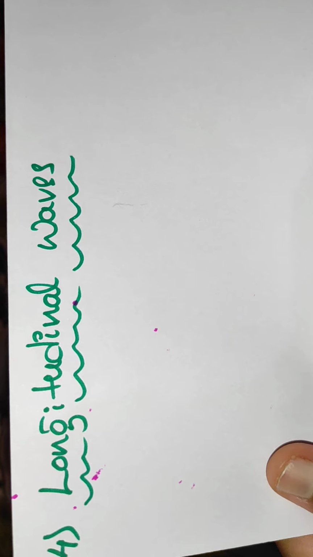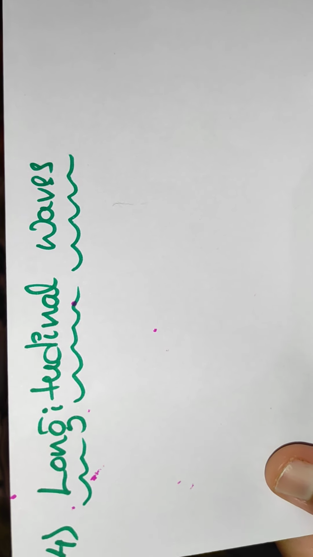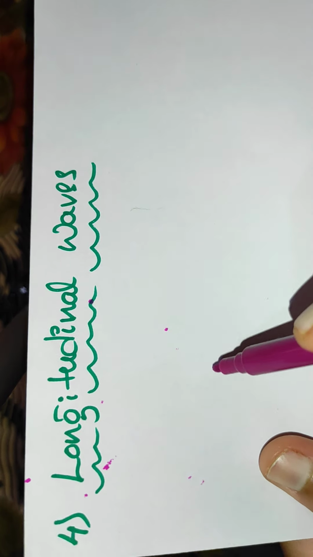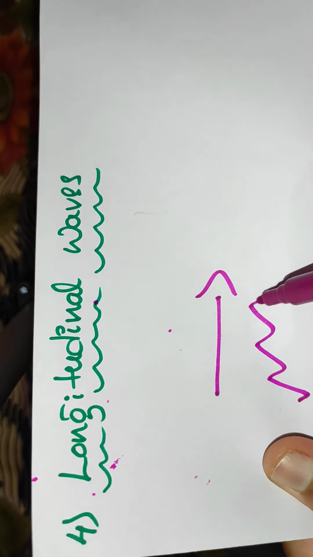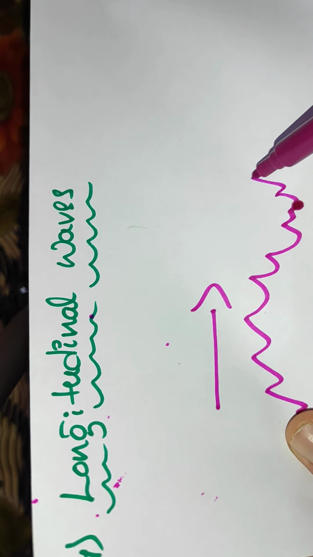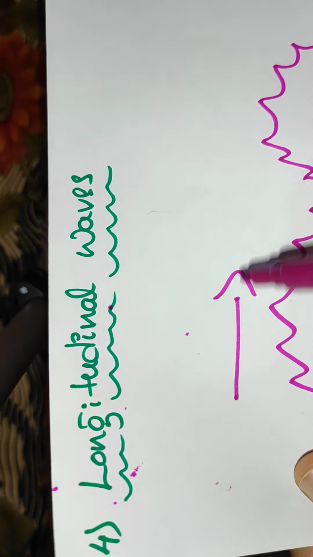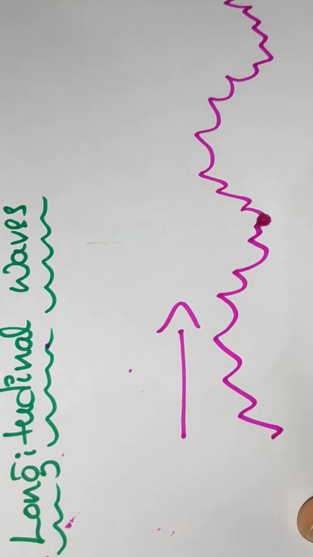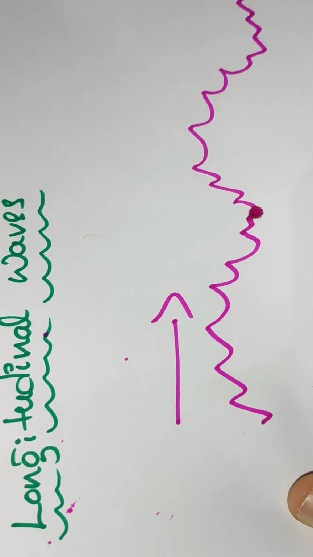But in longitudinal waves, the disturbance moves in the same direction in which the wave propagates. Both are in the same direction. Such types of waves are called longitudinal waves.